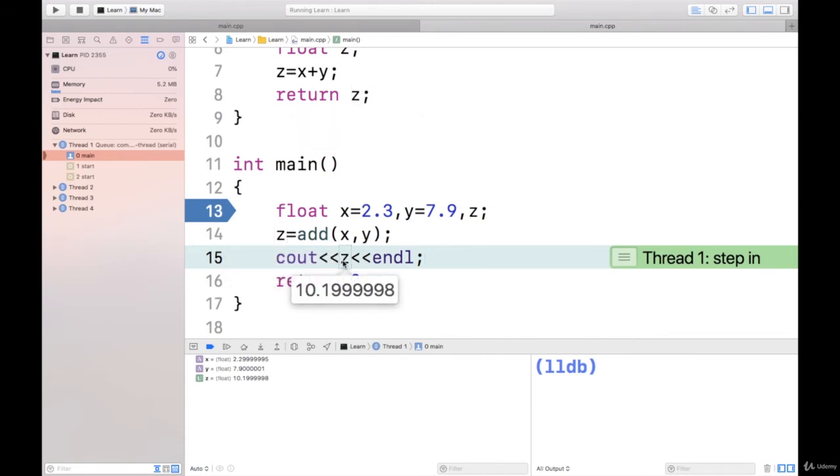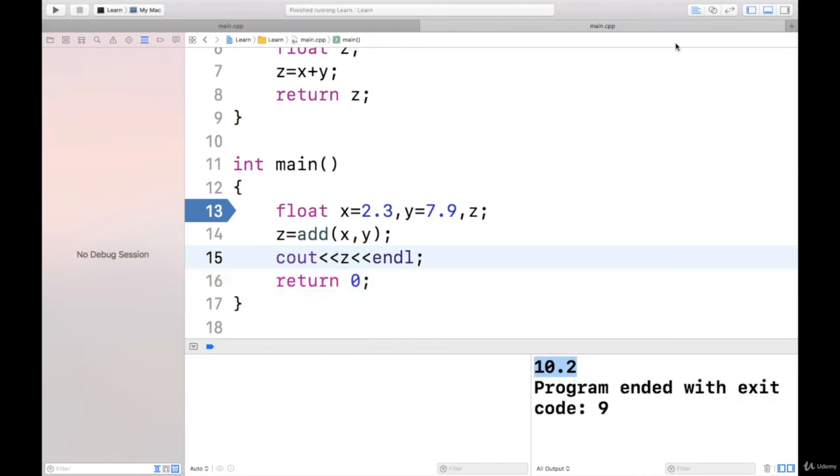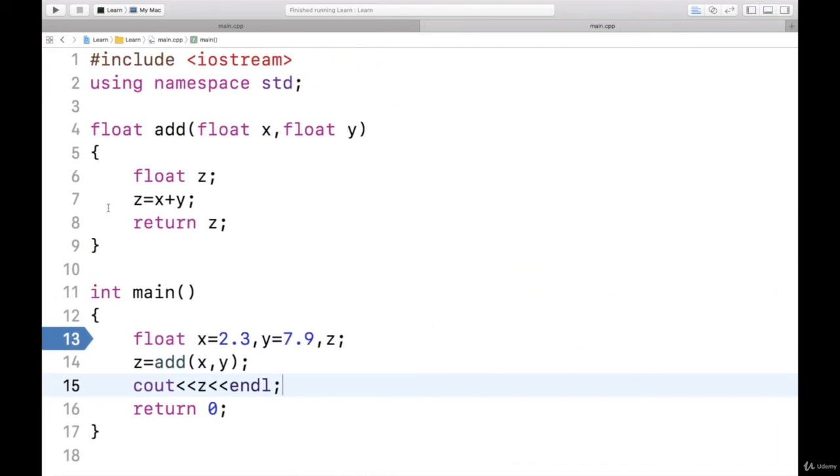And now it's about to display. It's on this line. Press F7, it will display here. You can see that 10.2 is displayed here. So that's it. This is how the function calls are made and how the control transfers to the function and returns back to the calling function. We have seen this one.